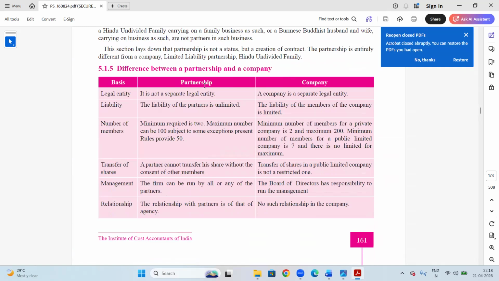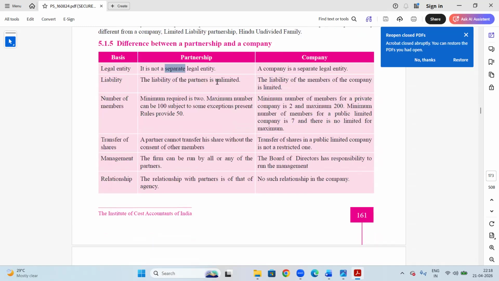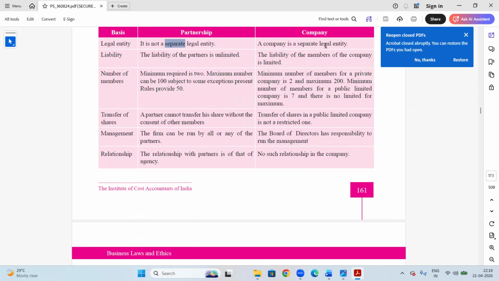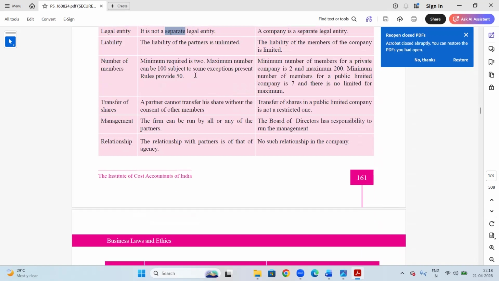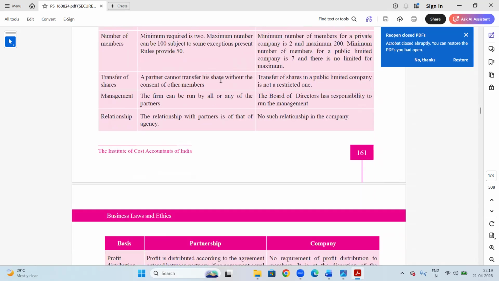Another kind of question can be partnership versus company. Separate legal entity: not present in partnership; in a company it is a separate legal entity. Liability is unlimited in case of partnership. It is limited in case of a company. Maximum number of persons, 50 in case of partnership. For a private company, minimum 2, maximum 200. For a public company, minimum 7, maximum no limit.